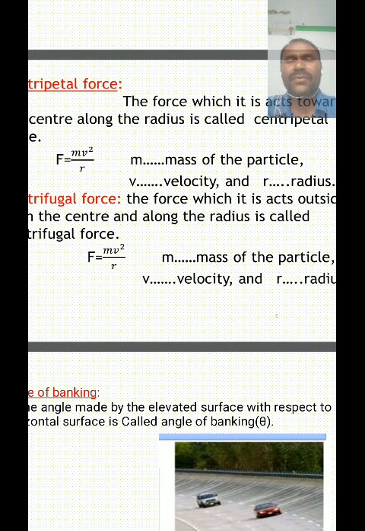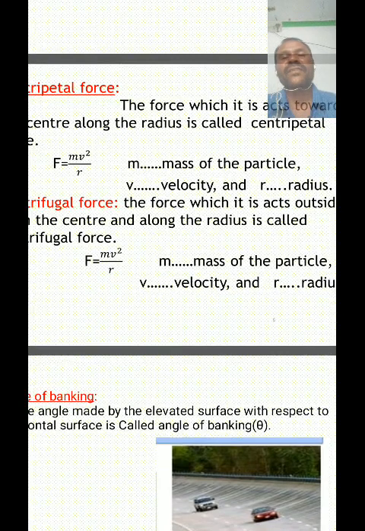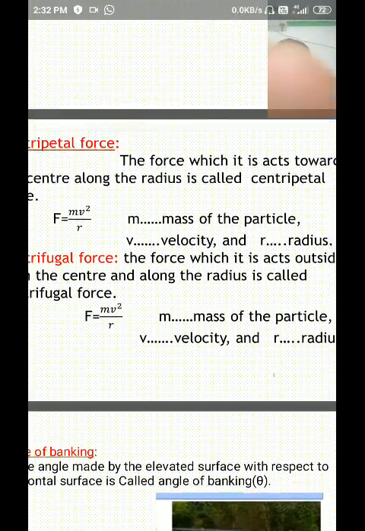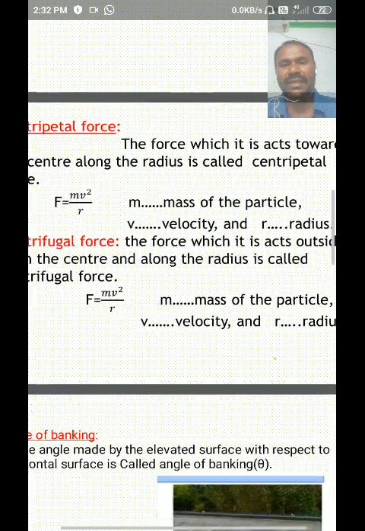The formula for centripetal force is F equals m v squared by r, where F is the centripetal force, m is the mass of the particle, v is the velocity of the particle, and r is the radius of the circle.